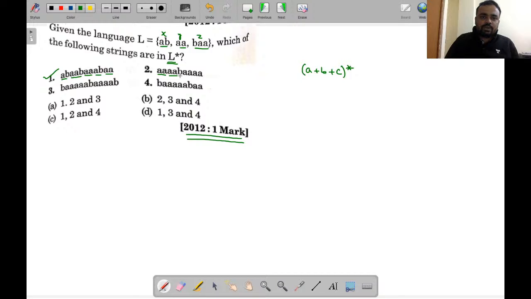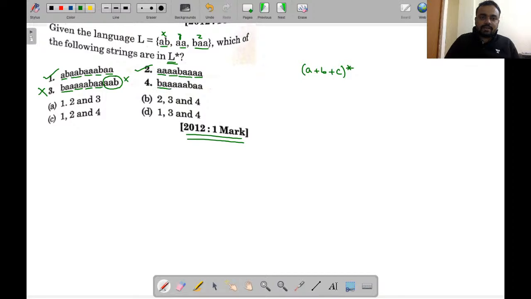Double A we can do again, B double A we can do again, and double A again we can do because it exists. This can also be generated. Okay, B double A we can generate, double A we can generate, AB we can generate, double A we can generate, but double AB we cannot generate this particular string because it does not belong to the language. So these particular strings cannot be generated.